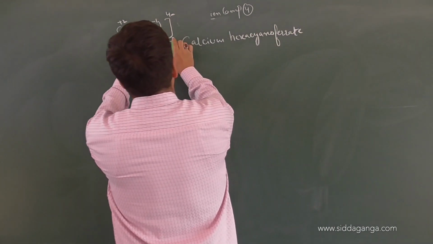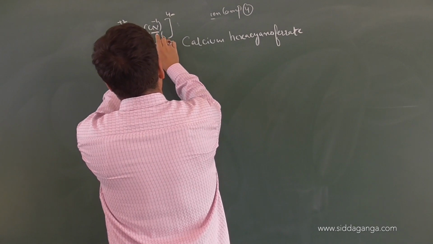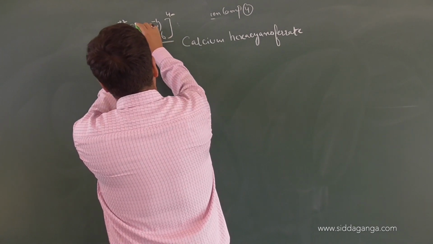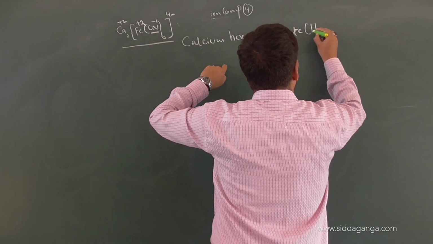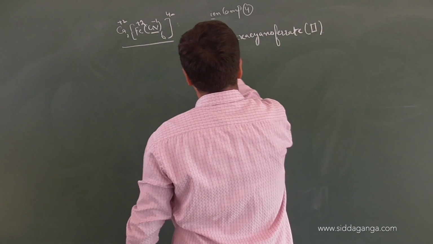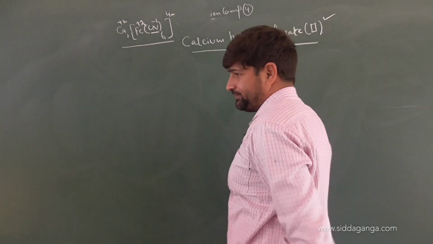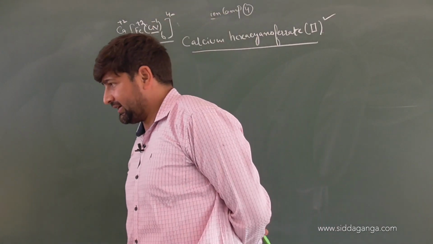Ferrate. Complex is 4-, that means 4 electrons will be gained by 4 CNs. Still there are 2 needed. It will be lost by iron. Ferrate(II) will be the name of this complex. Have a look on this carefully. Am I clear?